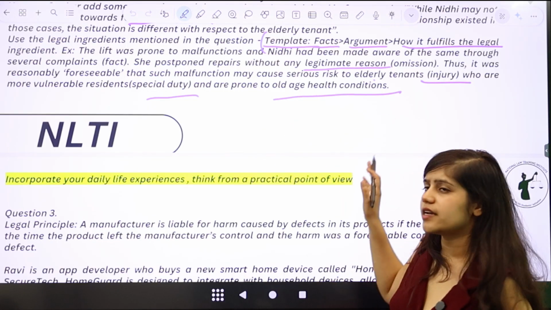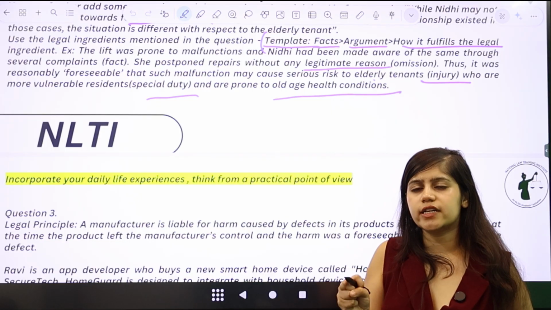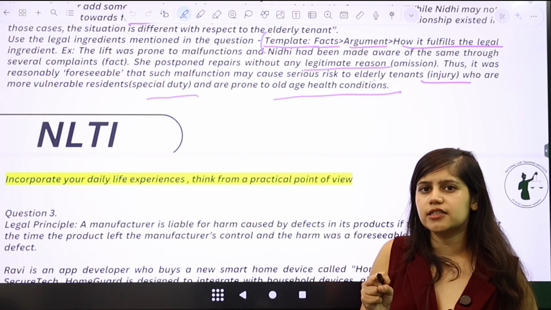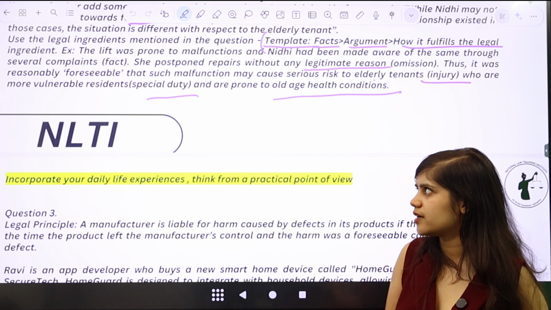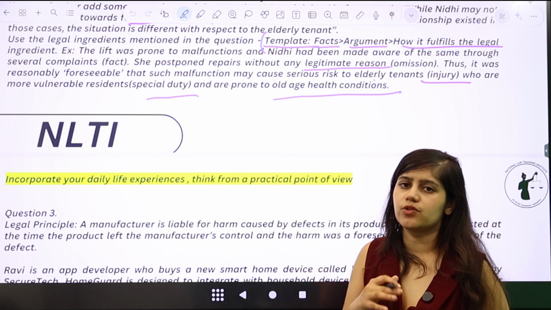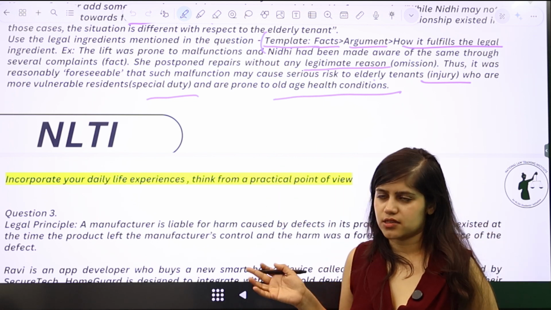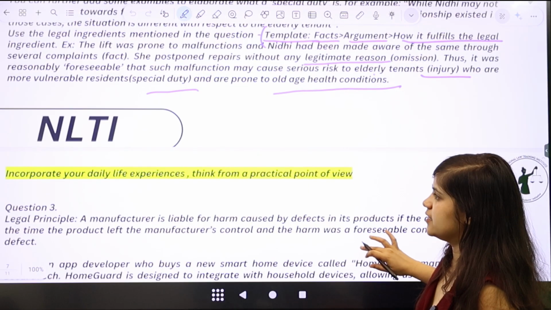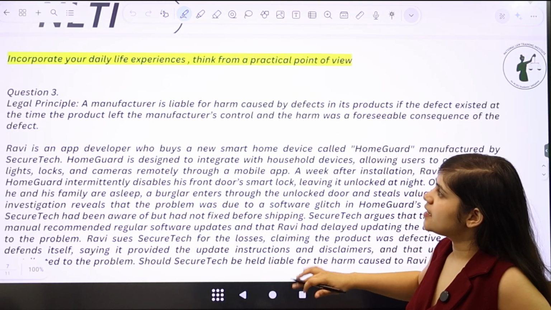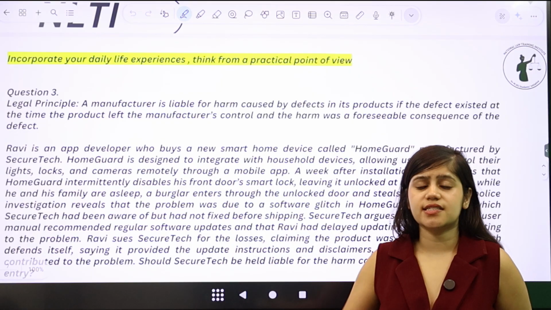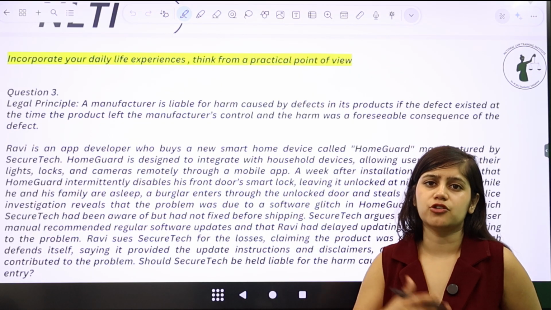I think if you are able to succinctly articulate all the facts and legal ingredients in as few words as possible and in the most articulate way possible, this is something that's going to fetch you the best marks in passages or legal reasoning. Now moving on to the next question, we go ahead and see other things, right? What are the other ways that you can make your answer from better to best?